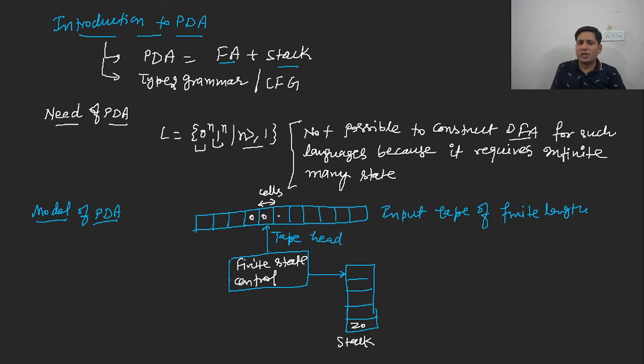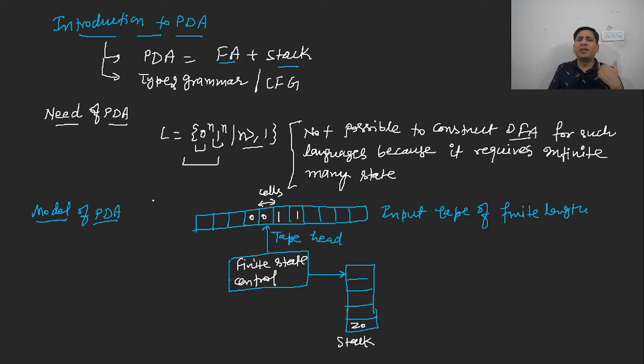Suppose the input is 0011. So it will read the inputs from the input tape and push them onto the stack. All the symbols of this input tape will not be pushed onto the stack because we have to match them. What do we have to do? We have to compare them. Suppose this language has an equal number of 0s and 1s.